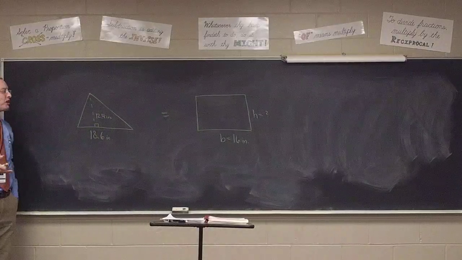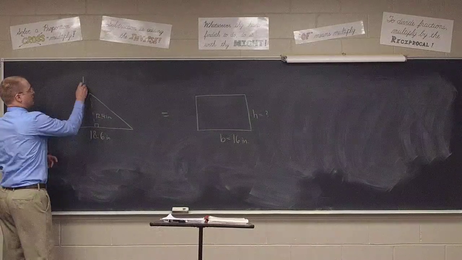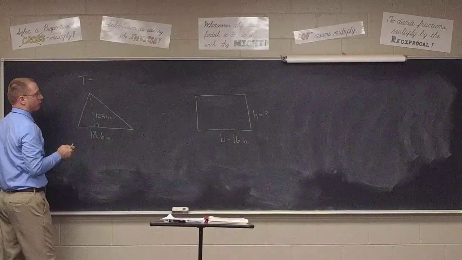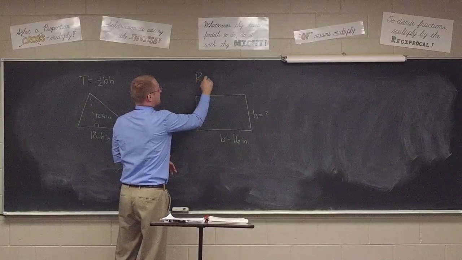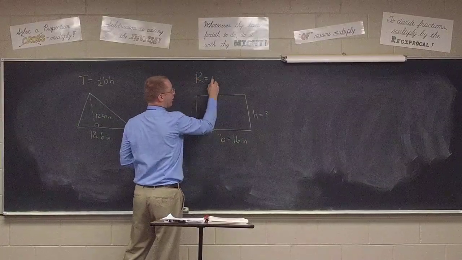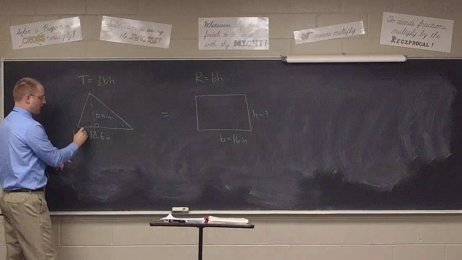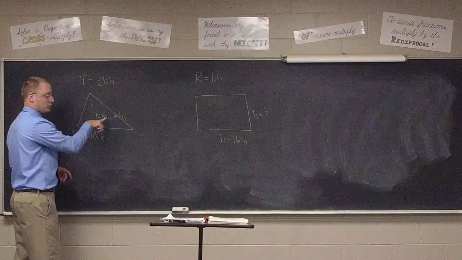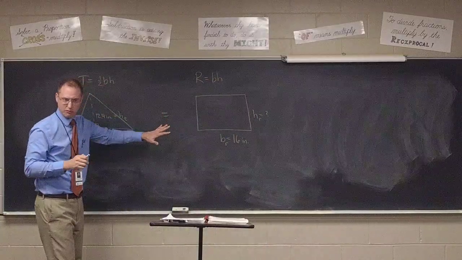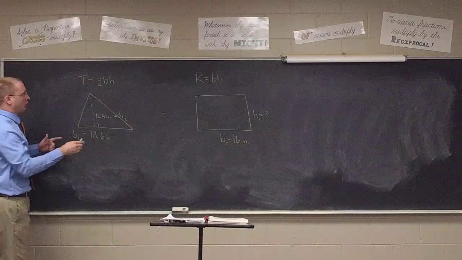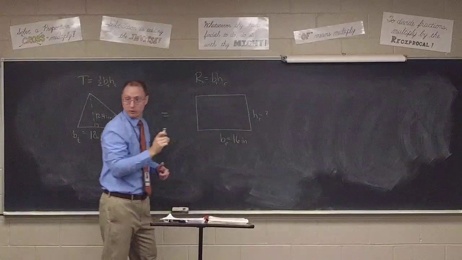Anytime we're dealing with areas, class, it's going to help us to write out the formula. I know that the area of a triangle can be found using the formula 1/2 BH, and the area of a rectangle can be found with A equals BH. I'm going to call this B sub t for base of triangle and H sub t for altitude of triangle, and B sub r for base of rectangle, H sub r for altitude of rectangle. You don't necessarily have to do any of that, it just helps to make this a little clearer. So we'd have half B sub t, H sub t, and B sub r, H sub r, right?